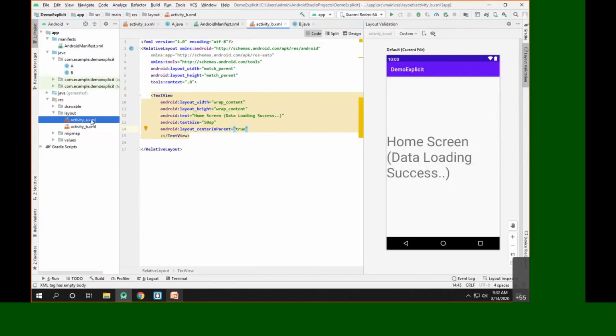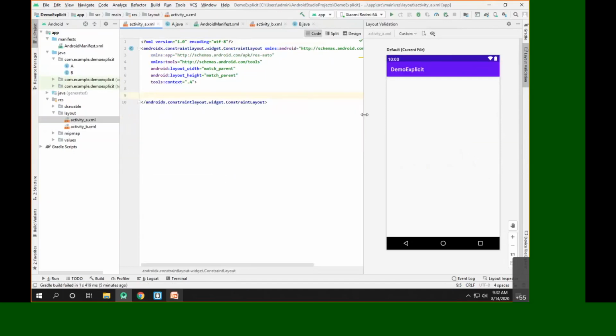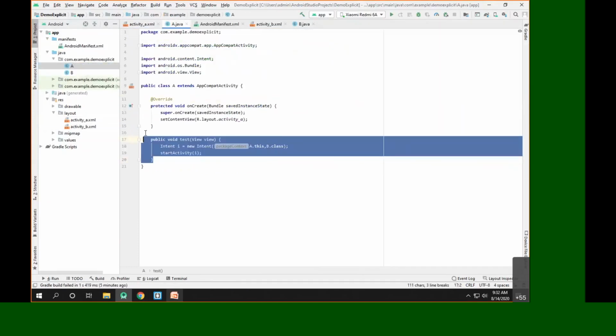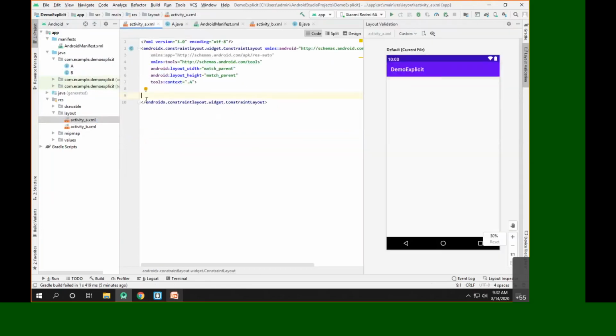Activity A, we don't require any button. We don't require any button, and hence we don't require this method here, because we want to launch our home screen by showing a splash screen for 3 seconds. Okay, now let's have a feel of the splash screen here.